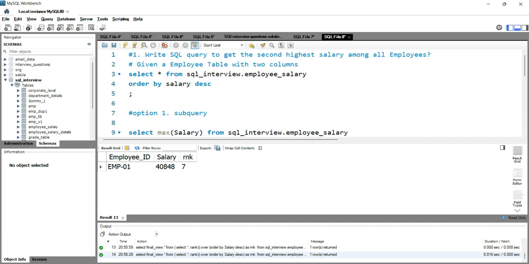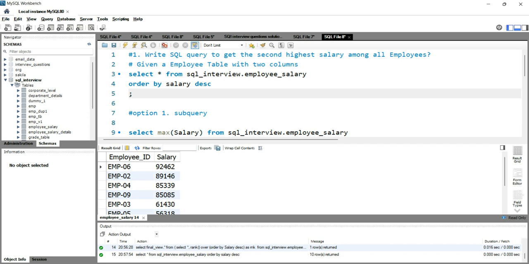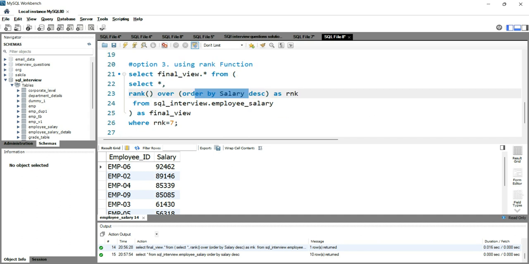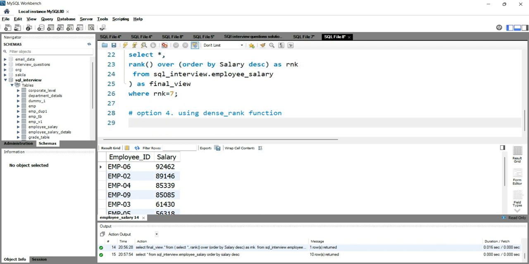So suppose there are 2 or 3 employees that have the same salary, okay, and then if we apply this rank function that we have used over here, then our output might not be correct. So to overcome this limitation, SQL has provided us this dense rank function, which will assign the same rank to those rows which have duplicate values. So in order to use this dense rank function, we can simply replace this rank function with dense rank function and run this query.